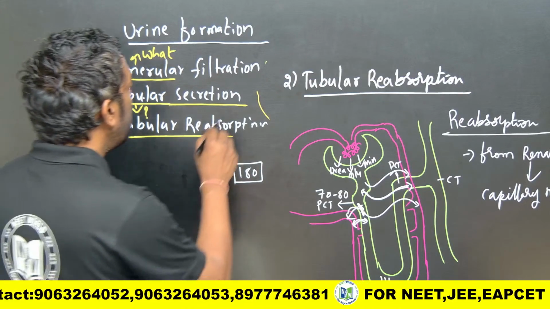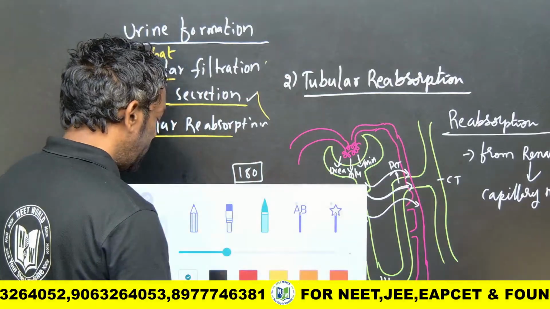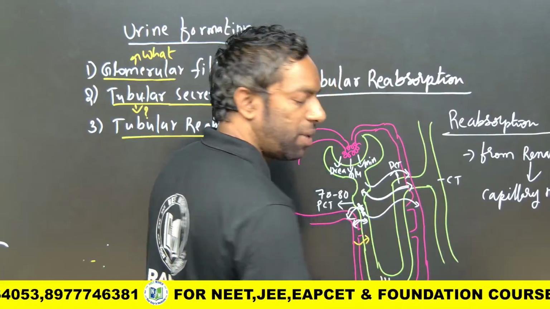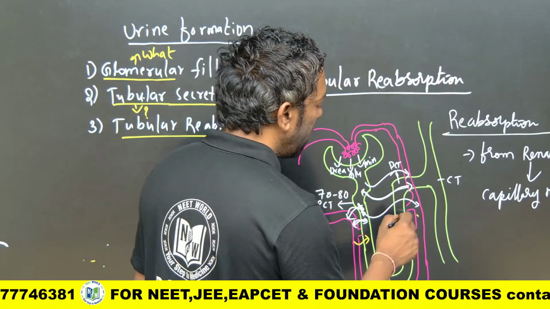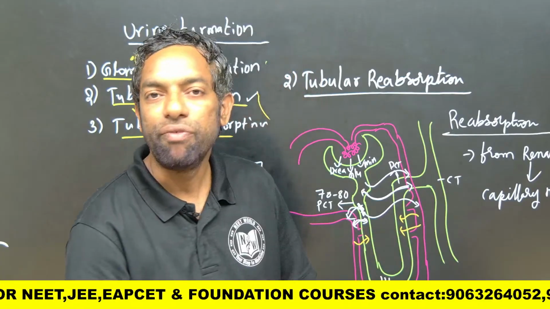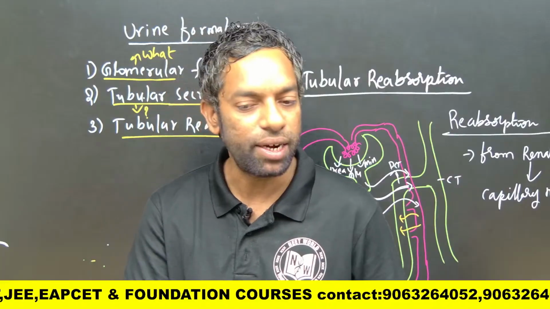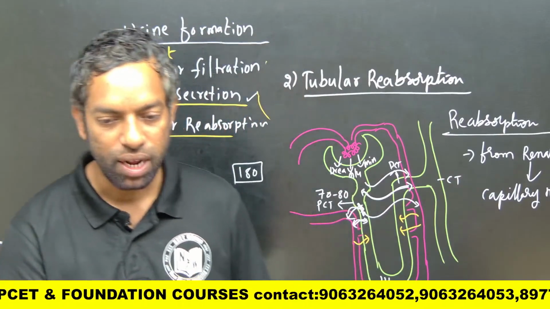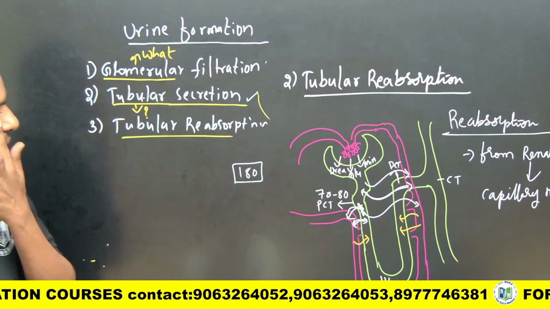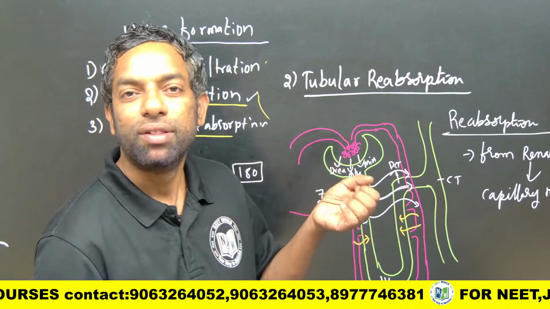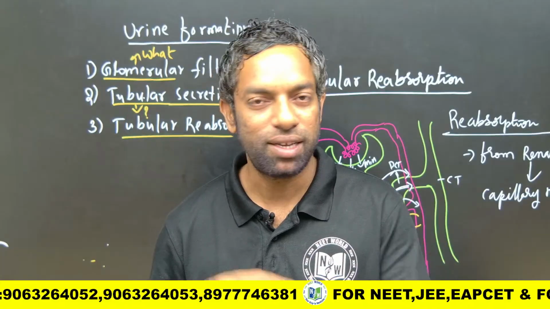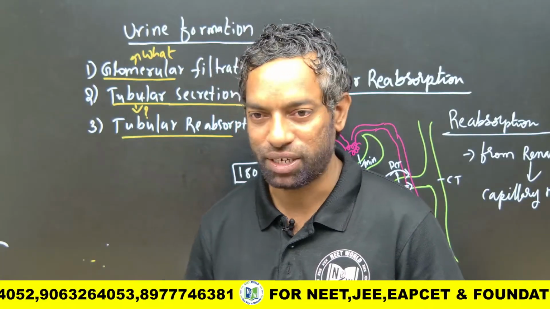Third step, tubular secretion. From the peritubular capillary network into the renal tubule, secretion is going to take place. The remaining wastage is finally secreted into the renal tubule. These are the three steps, and all of them come under urine formation.